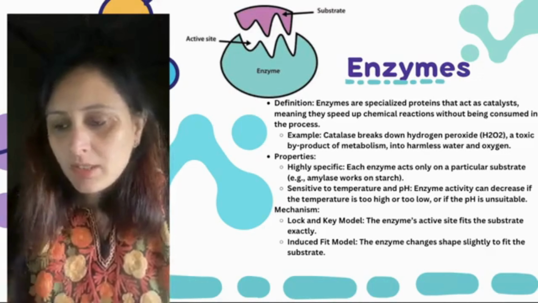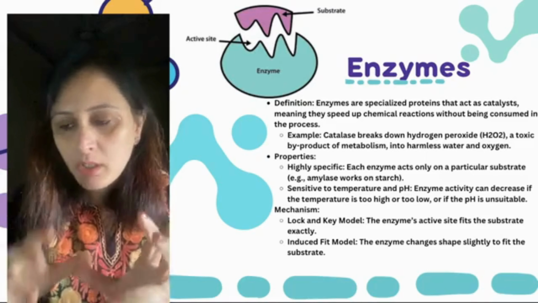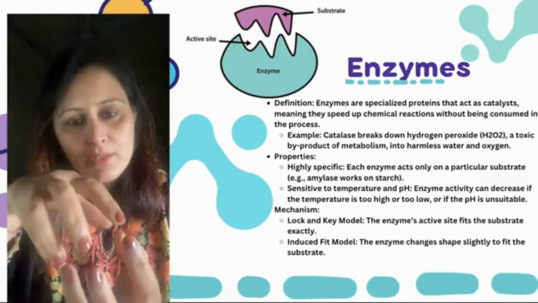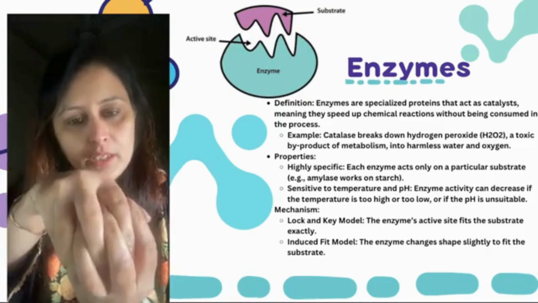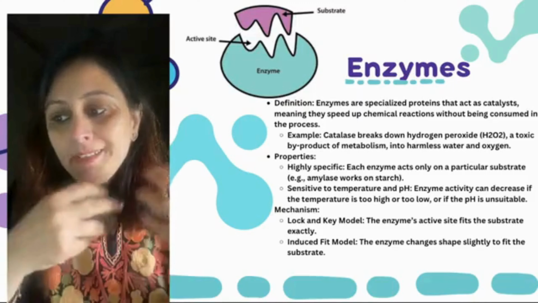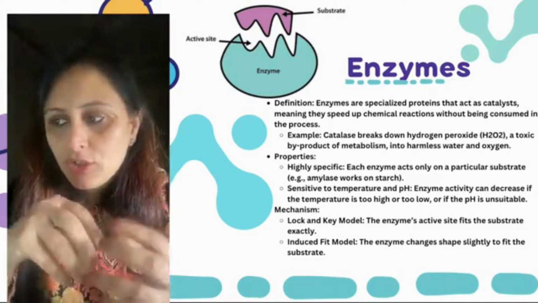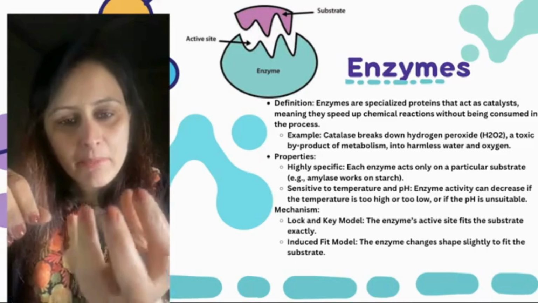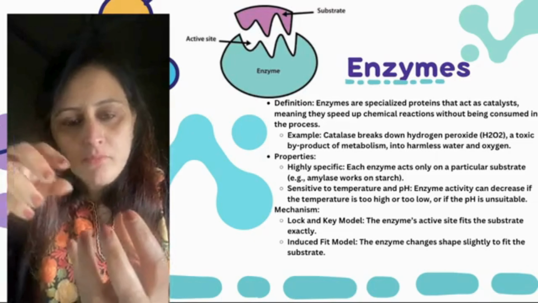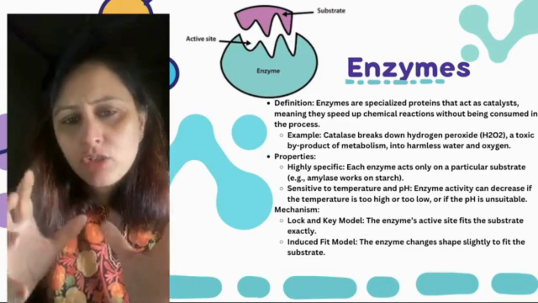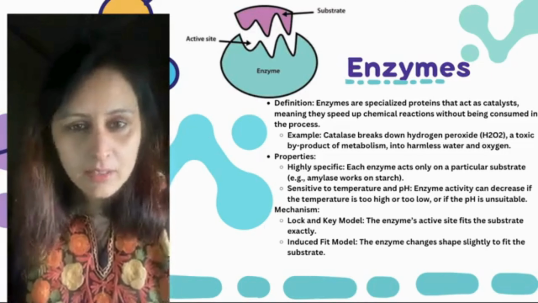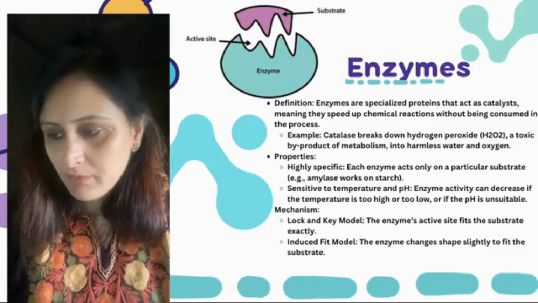Now there are two ways ये कैसे work करता है. One is the lock and key model, कि जिस size का है, the substrate is of the same size, it comes and fits over there accordingly and then it starts responding, right? Induced fit is where the enzyme changes its shape slightly. If there is a misfit of the substrate which has to come and fit, then it will change its shape a bit and allow the substrate to sit on it and then act as the catalyst actively.